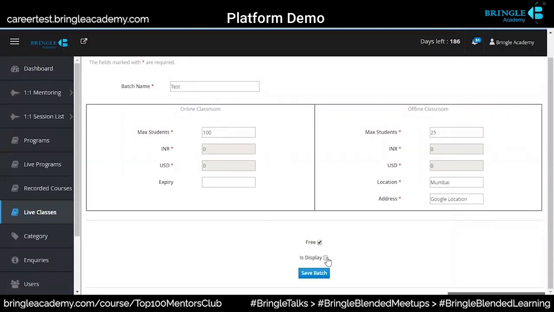If you do not display, it will not even appear on my platform anywhere. So it is a backend thing which you have created. So if somebody is using this platform only for backend activities, especially like a school or a college or a university, they don't have to display it. But once they want a mentor, which you said, right, the mentor can also use it to sell their courses. So if a mentor wants to put it on my platform, they will have to make it display.